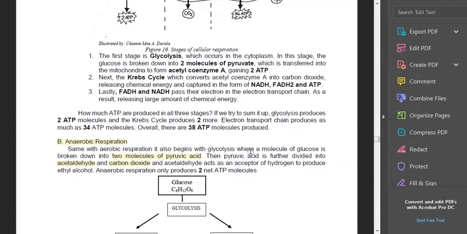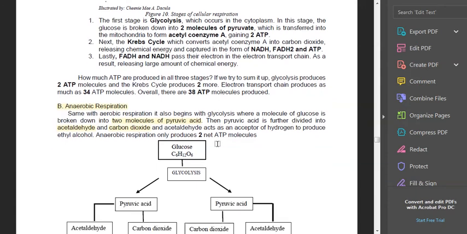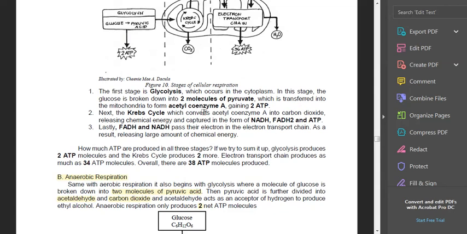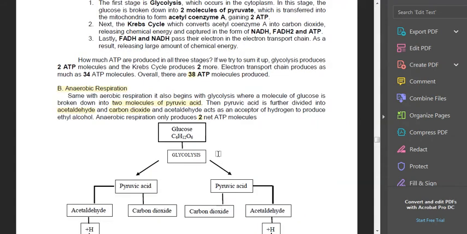Now, anaerobic respiration, of course, is a different setup. Here, glycolysis still happens. However, oxygen is not involved here. And you only produce a very small amount of energy. Only 2, unlike aerobic respiration with oxygen which is 38. Okay? So, take note of that.